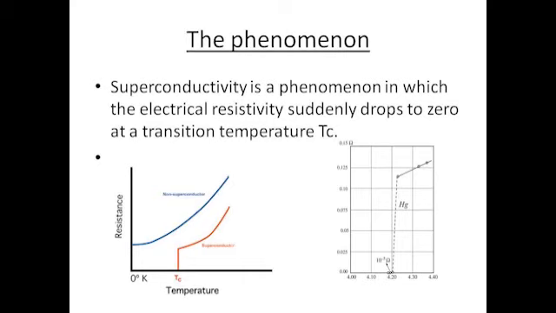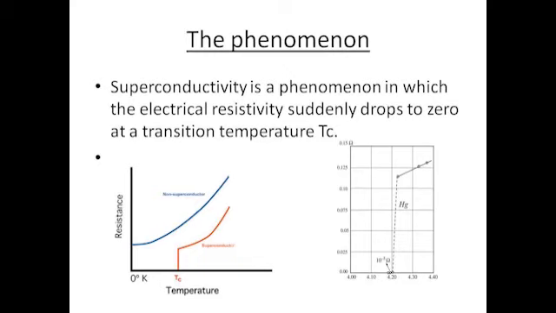Here, see the two graphs. In the first graph, the blue curve is for a normal conductor. At 0 Kelvin, resistivity is minimum but a non-zero value. And the second curve, the red one, is for a superconductor. Here we can see that at a temperature Tc, resistivity suddenly dropped to 0. So it is a superconductor. This temperature is called transition or critical temperature.